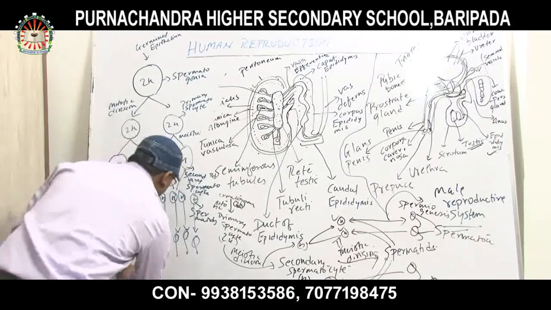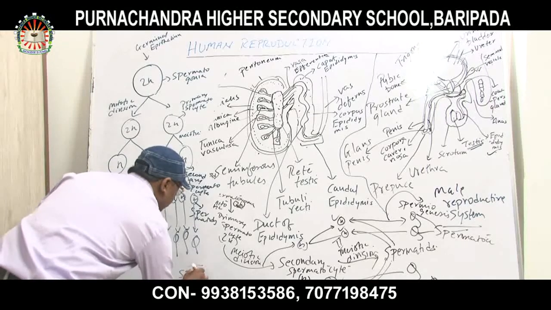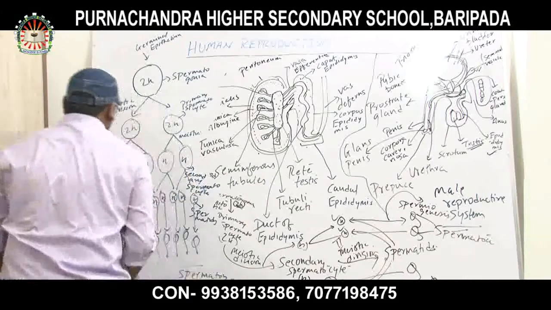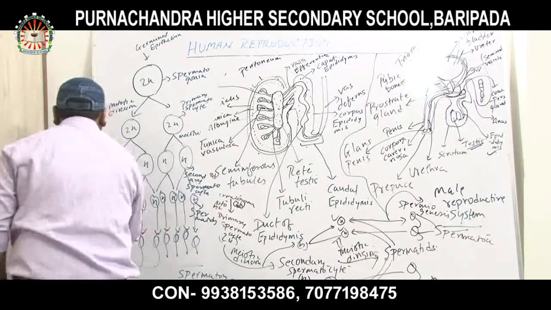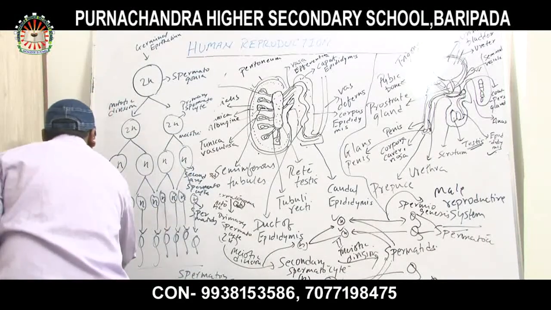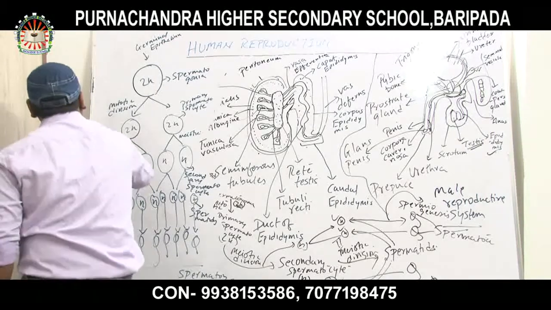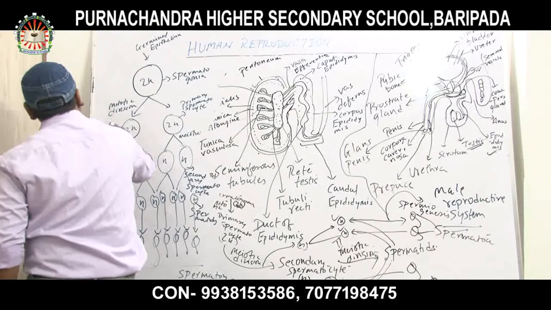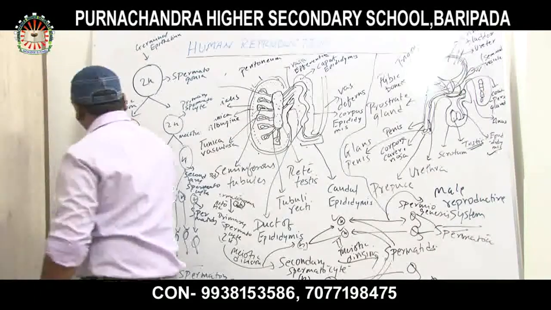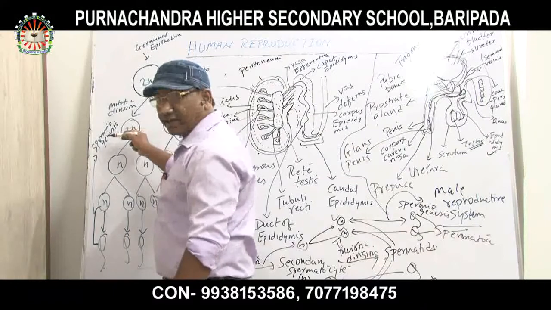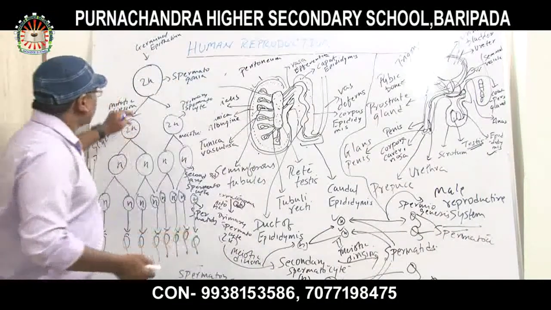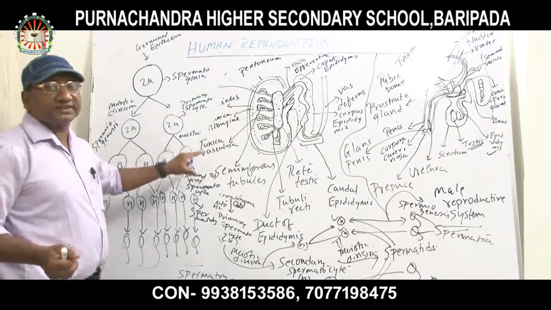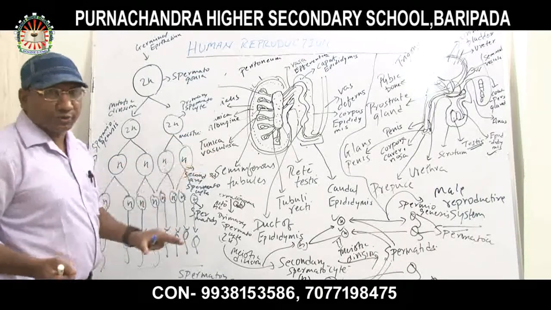This is called spermatozoa, and the process which takes place from spermatids to spermatozoa is called spermiogenesis. This kind of division takes place inside the seminiferous tubules.